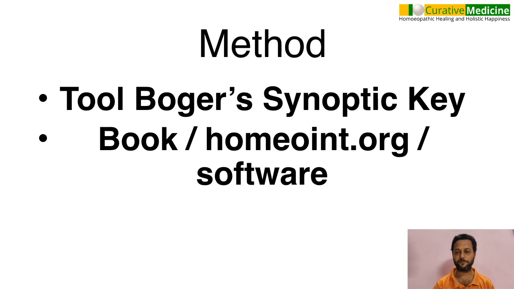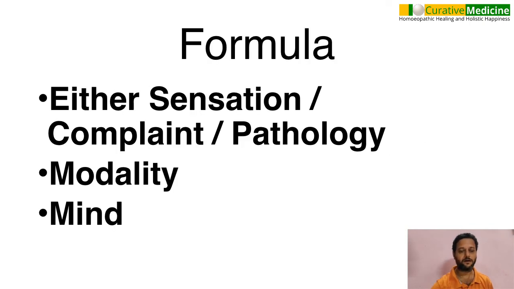If you are familiar with the book and have time, using physical repertorization is fantastic. Or you can use a free online website, homeoint.org, or if you have software, you can use it while watching this program live. The most common formula is selecting 3 rubrics, which usually will give 1 remedy. Where the 3 rubrics are not giving 1 remedy, I'll use more rubrics. We'll see one case example as well.